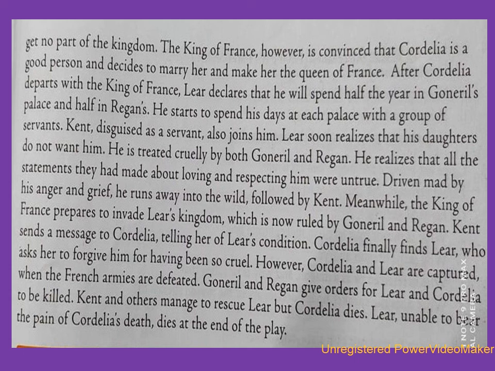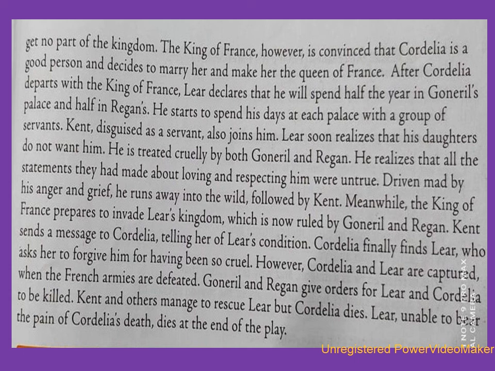So both the elder daughters, that is Regan and Goneril, give the order that King Lear and Cordelia should be killed. Kent and others manage to rescue Lear. So Kent and the other servants somehow manage to rescue Lear, but Cordelia dies.